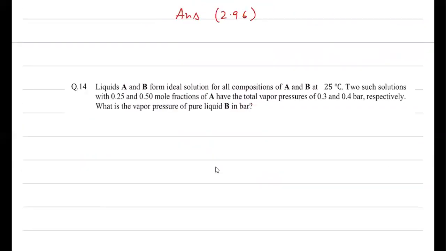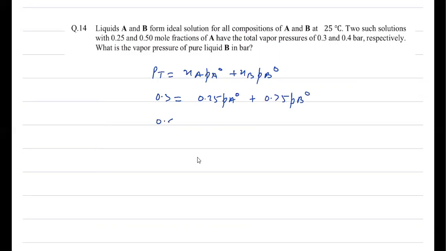Now, question number 14 is: liquids A and B form an ideal solution for the components A and B at 25 degrees Celsius. Two such solutions with 0.25 and 0.5 mole fraction of A have the total vapor pressure of 0.3 and 0.4 bar respectively. What is the vapor pressure of pure liquid B? So it is simply a Raoult's law question. Pt is equal to xA into PA naught plus xB into PB naught. In the first condition, it is given 0.3 equals 0.25 into PA naught plus 0.75 into PB naught. In the second condition, it is given 0.4 is equal to 0.5 into PA naught plus 0.5 into PB naught.